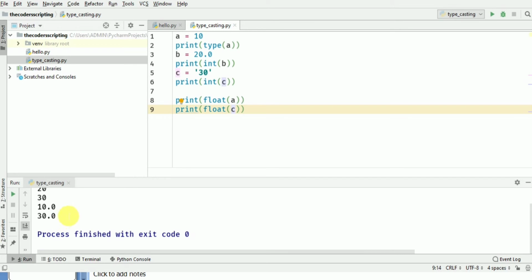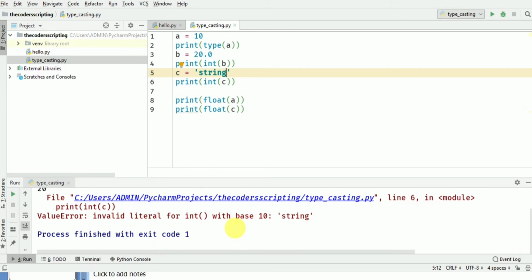Let's see if we can convert a character string into a float type. So I will be writing a character string here, and will run the program now. So we got that error, invalid literal for float with base 10 string value. So we cannot convert.